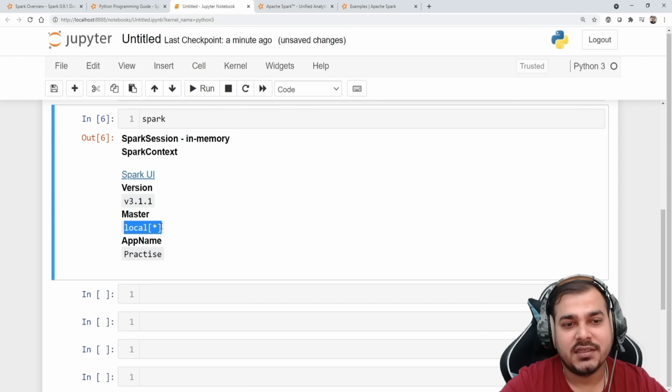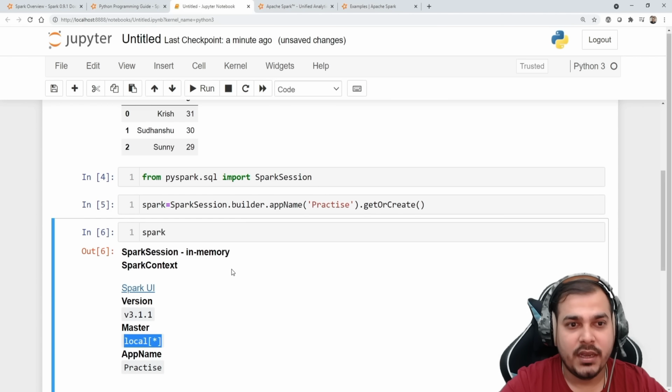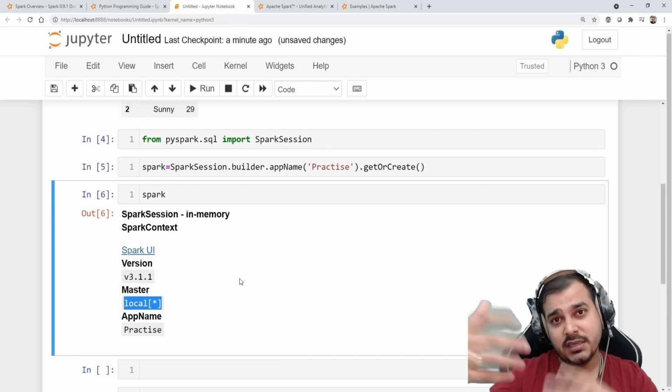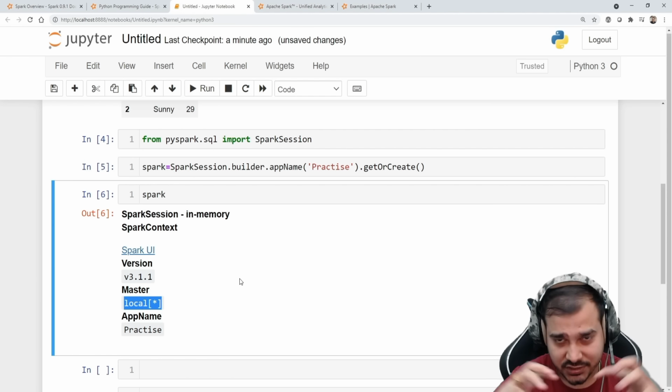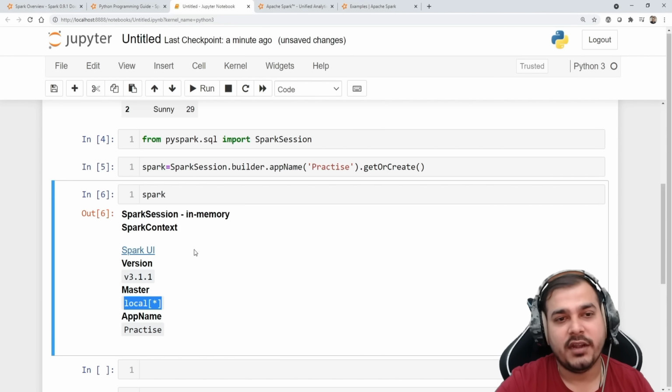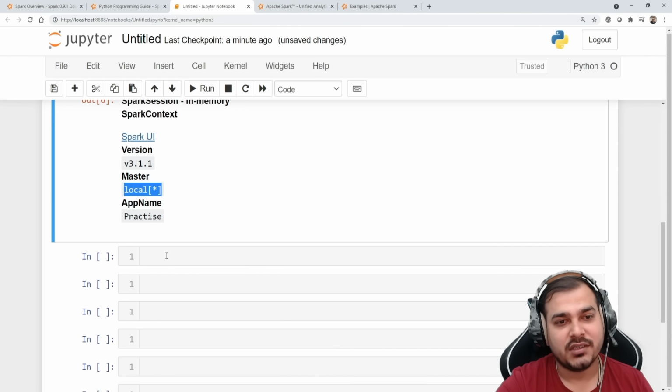Here you can see that this is present in the master. When you are working in multiple instances, there you'll be seeing master and cluster 1, cluster 2, all those kinds of information. So this is with respect to Spark.